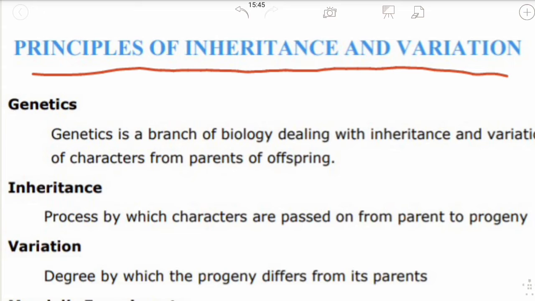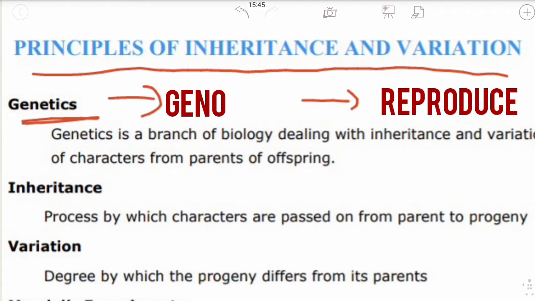So first of all, we'll understand what genetics is. Genetics is derived from the word geno. Here geno refers to reproduction. What is geno? Geno means reproduction. It is mainly related to reproduction. The science of genetics is basically related to reproduction.